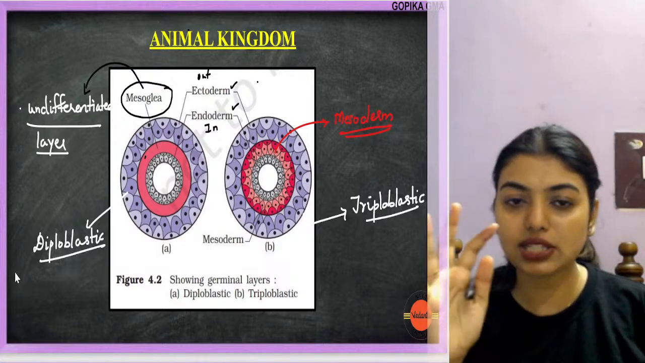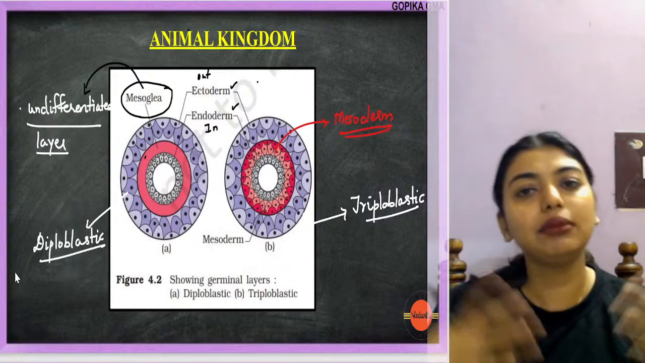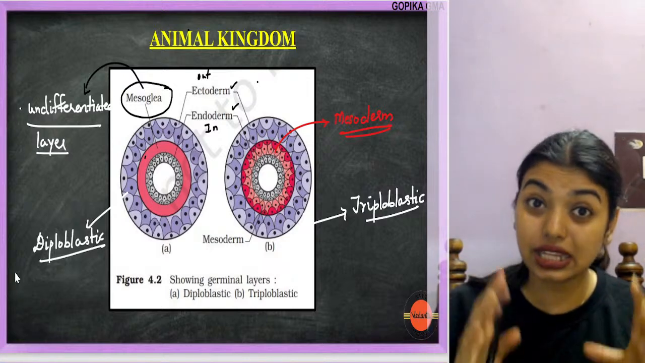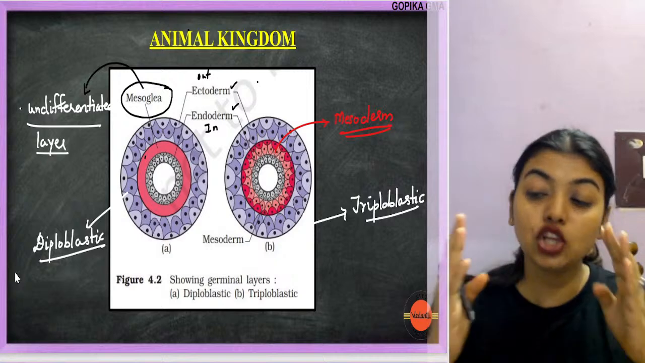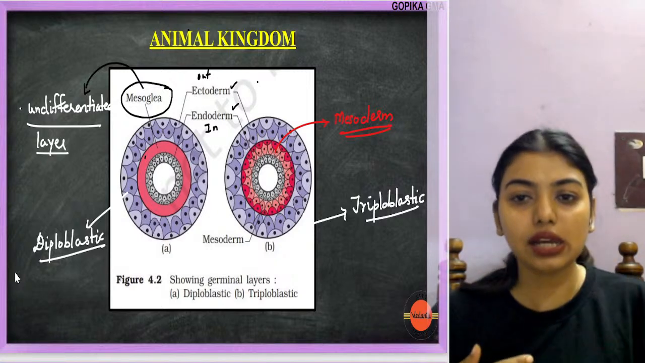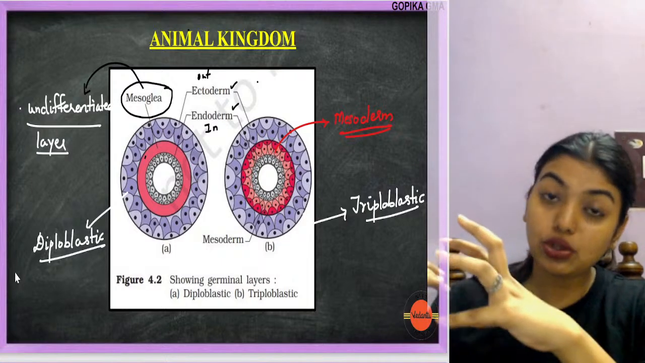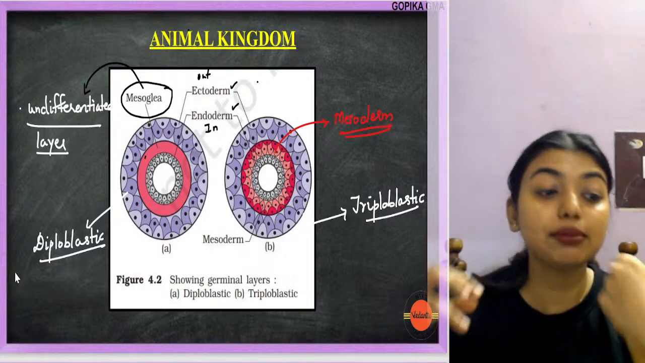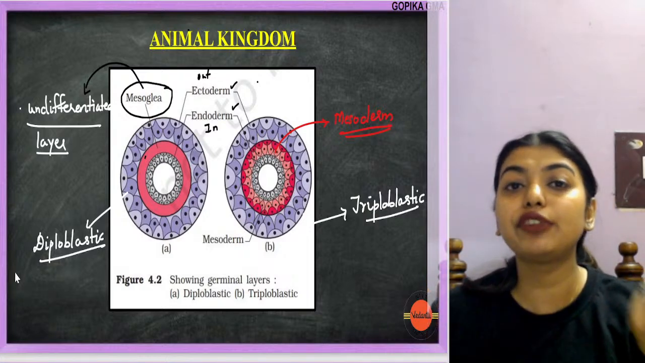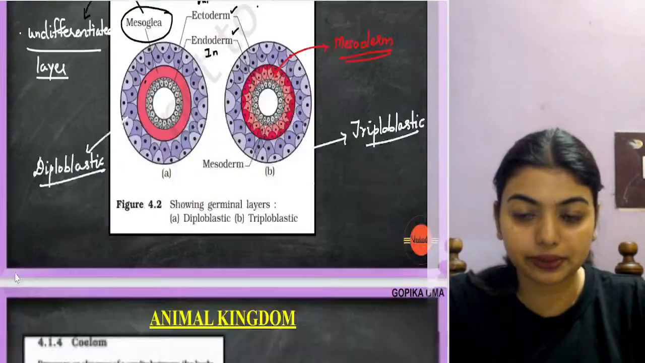So diploblastic, triploblastic. Diplo means ectoderm is there, endoderm is there, in the middle nothing is there, but the middle cannot be empty because we cannot have spaces. So in between we have an undifferentiated set of cells called the mesoglea. Then on the other side you have ectoderm and endoderm, and between them one layer called the mesoderm, which is a proper differentiated layer. Is this clear?